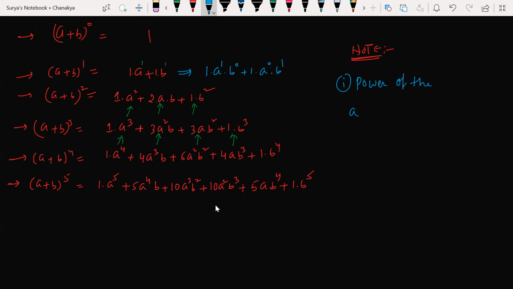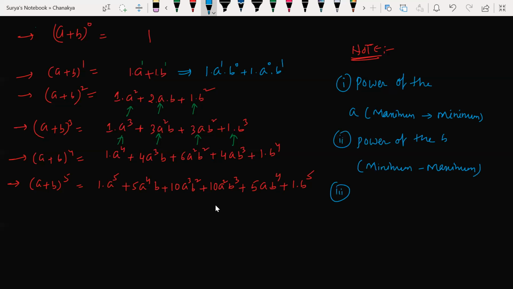Power of the A goes maximum to minimum. Okay. Next, second is what? Power of the B is what? Minimum to maximum. Okay. Next, what is the third point?